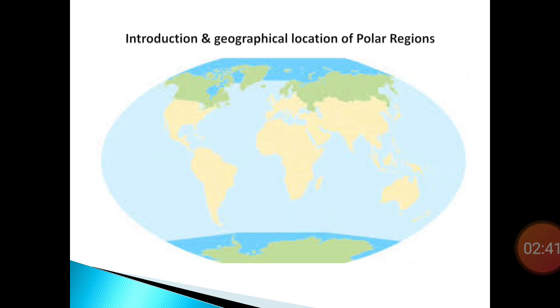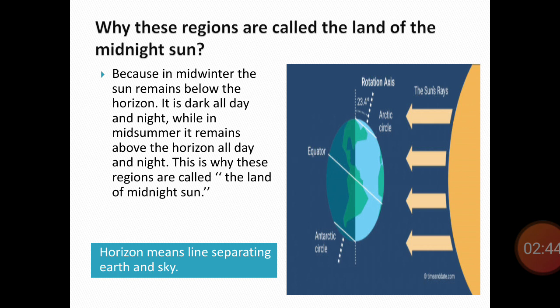Now we will discuss why these regions are called the land of the midnight sun. Because in midwinter the sun remains below the horizon. The meaning of this word is highlighted below. You can see, horizon means the line separating earth and sky. It is dark all day and night, while in midsummer it remains above the horizon throughout the day and night. This is why these regions are called the land of the midnight sun.